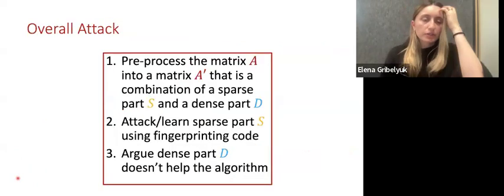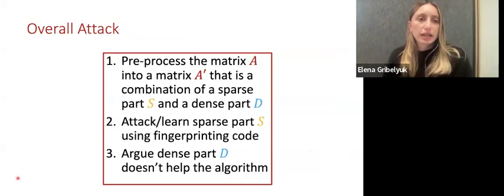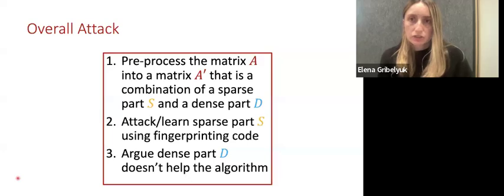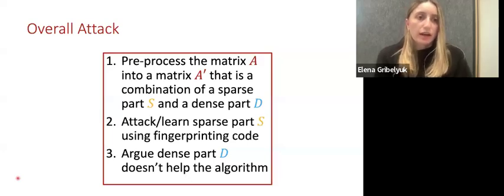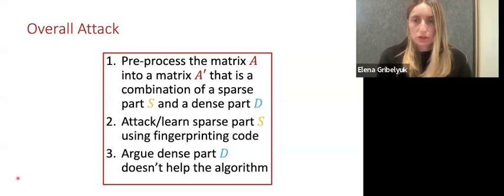Overall, our attack proceeds by preprocessing the matrix A into a new matrix A prime, which is a combination of a sparse part and a dense part. And as I said earlier, this matrix A prime only makes the sketch stronger. Then we can attack and learn the sparse part S using the fingerprinting code. And we argue that we can find a distribution family such that the dense part D does not help the algorithm to distinguish between query vectors that have very different L0.